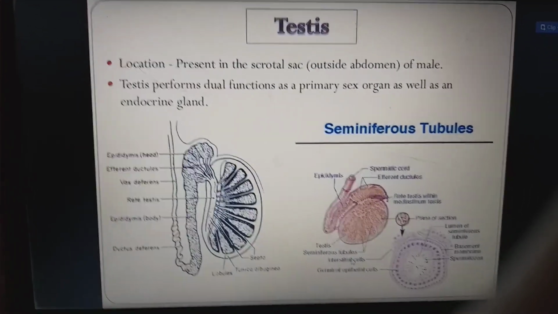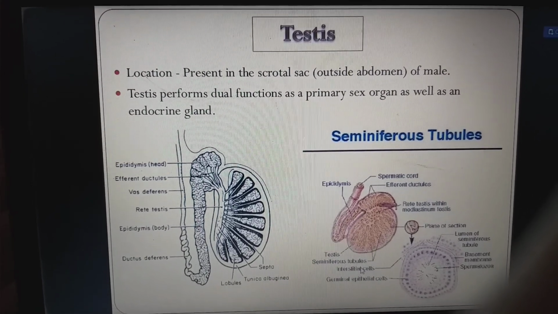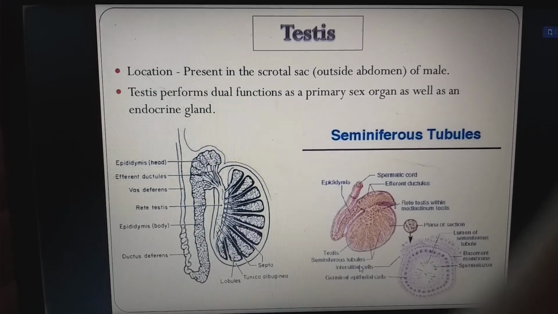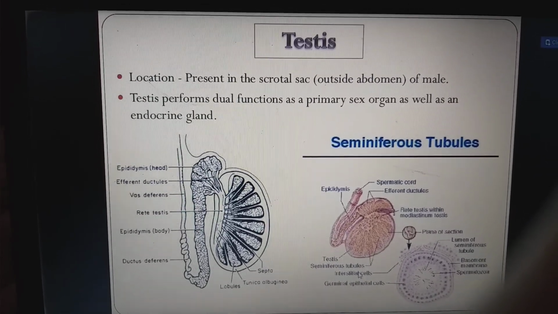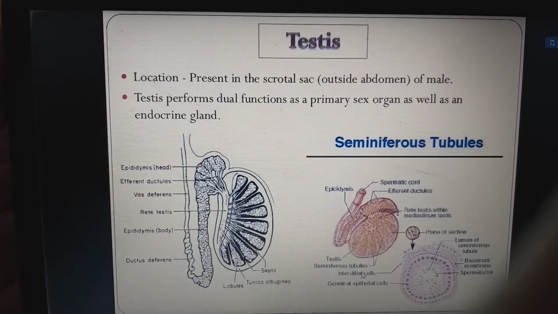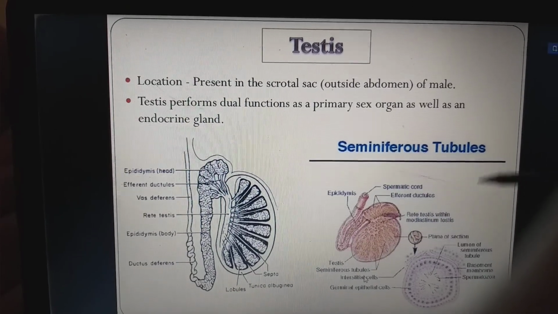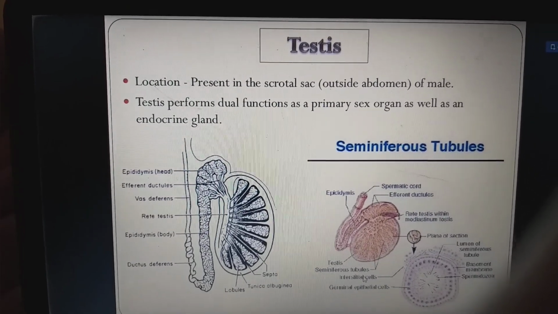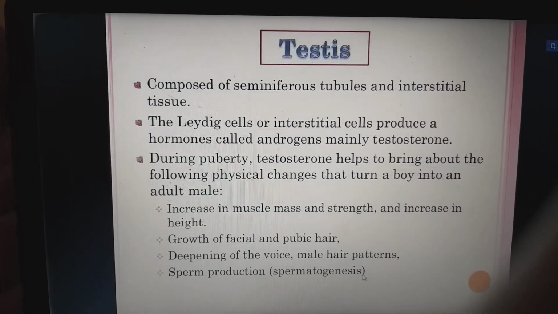Testis. Location: present in the scrotal sac outside the abdomen of male, testes perform dual functions as the primary sex organ for the production of gametes as well as an endocrine gland. So we have the epididymis, seminiferous tubule. We have discussed them in detail in our previous video. Please check for it. Next, testis is composed of seminiferous tubule and interstitial tissue.